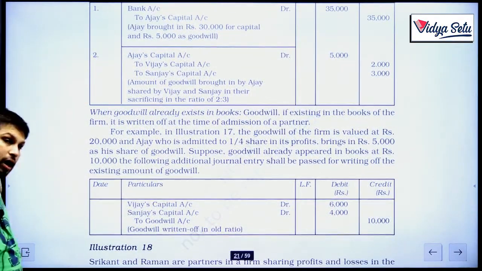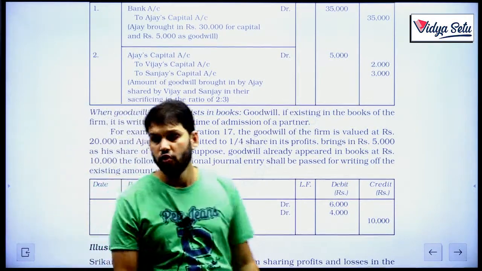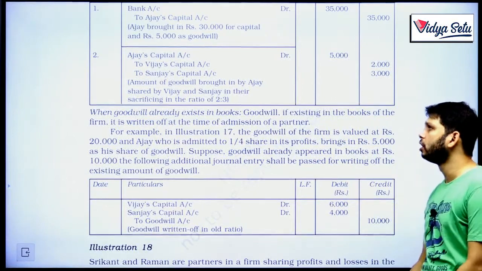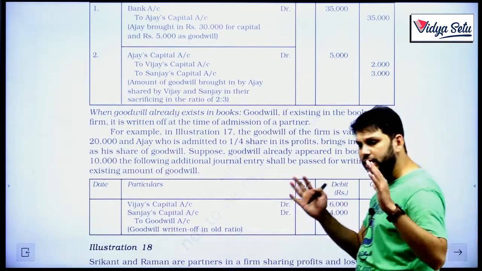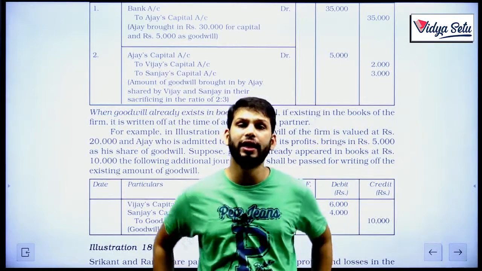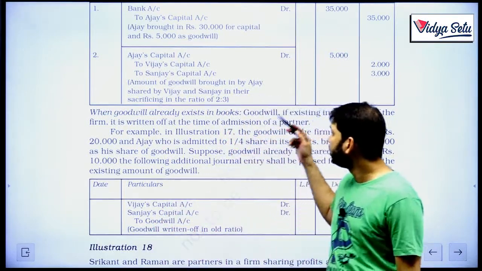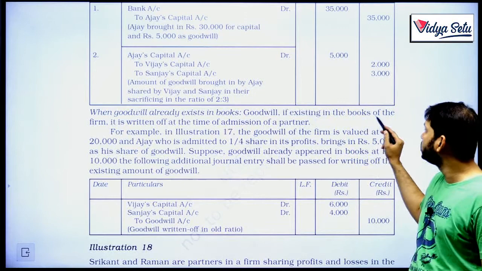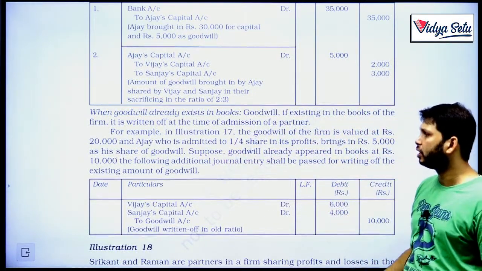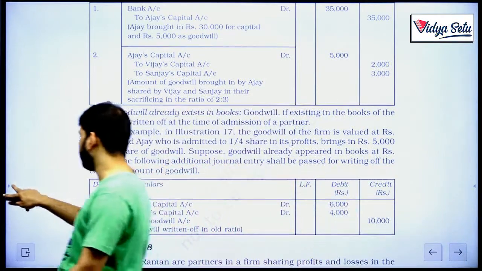Now, a very important topic, when goodwill already exists in the book. If you see the question and you see on the asset side goodwill is written, so it's already there. Okay, then what will happen? Goodwill, if existing in the books of the firm, it is written off at the time of admission. Okay, very, very, very important.